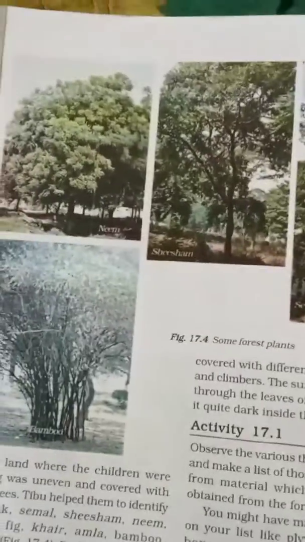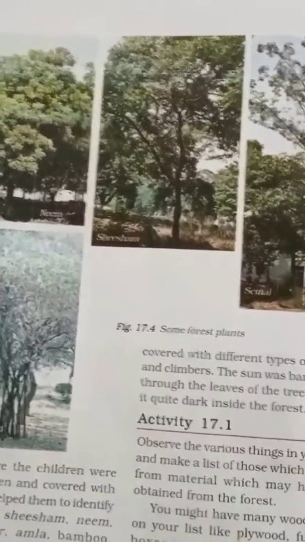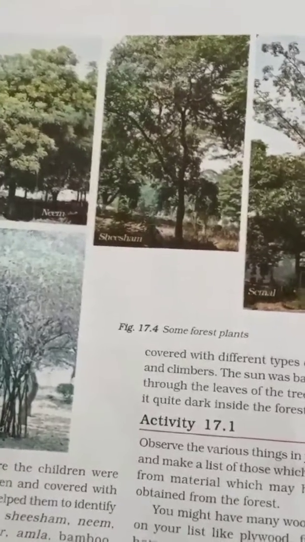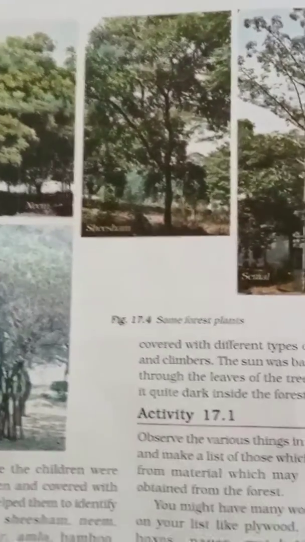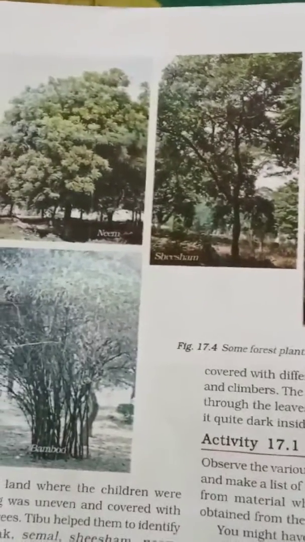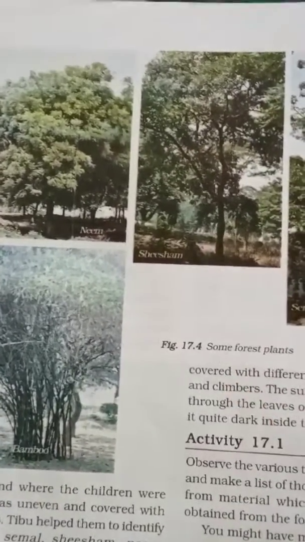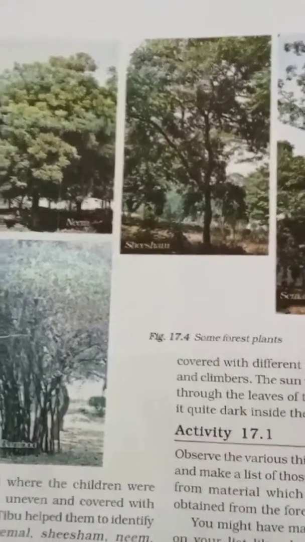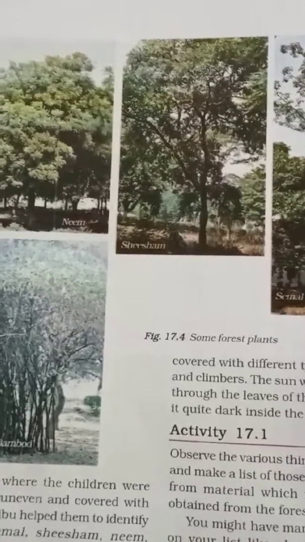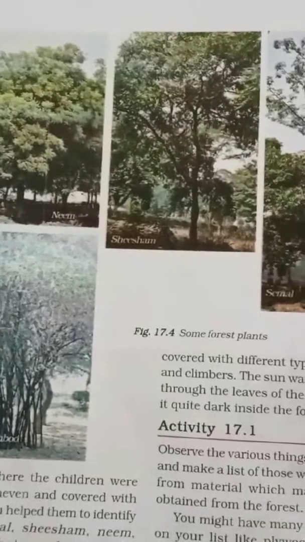In the forest there are so many varieties of plants. Some large trees, and some small plants. Nobody goes and plants neem trees like that; they grow by themselves. Because of the disposal of seeds, the pollinators distribute them. Pollinators means air, wind, and water, which help to pollinate. Through pollination, seeds are disposed there and plants grow.